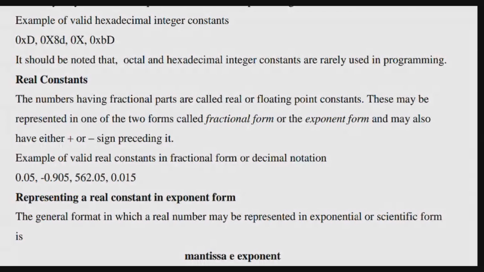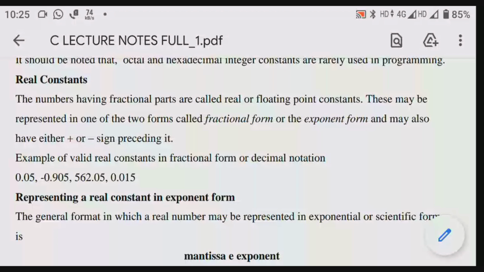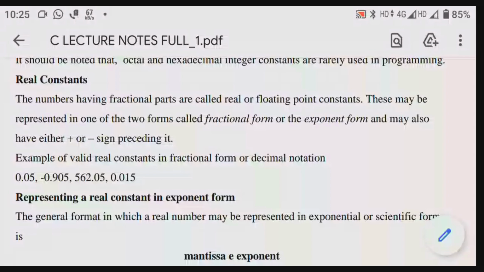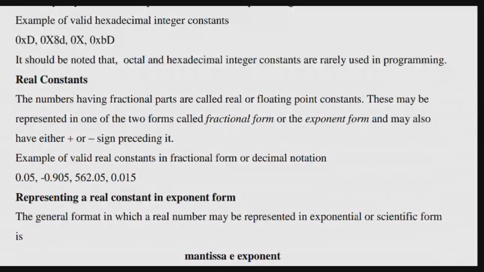They may also have either a plus sign or a negative sign, the same as for integers. But there we took only integers, and here with real constants we take floating points, which are nothing but 0 point something. So here all things are point something, for example 0.05, and somewhere we have taken a negative sign, 0.905.